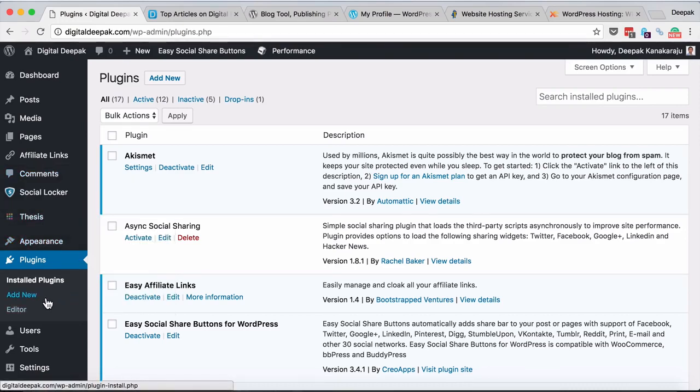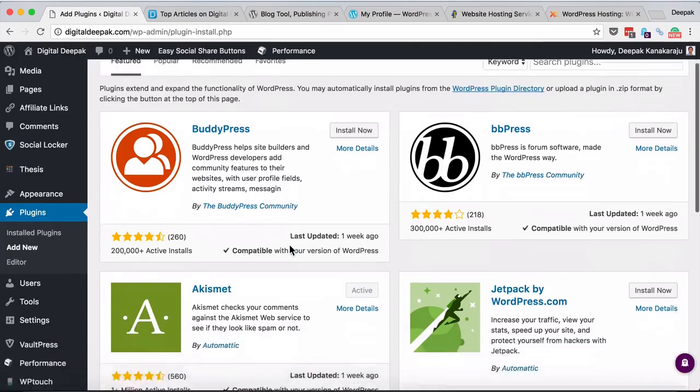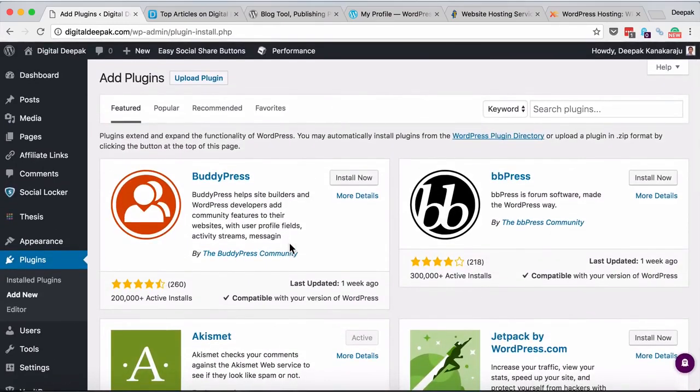If you go to add new in plugins, you would see plenty of plugins which do plenty of different activities for your WordPress blog. And WordPress is the only platform which has so many plugins like this, both premium and free, which will enhance the functionality of your blog. For example, if you want to show related posts below each and every post, there is a plugin for that, called Related Post plugin.